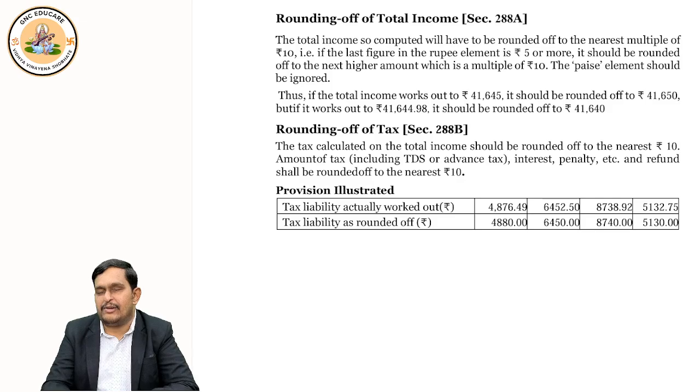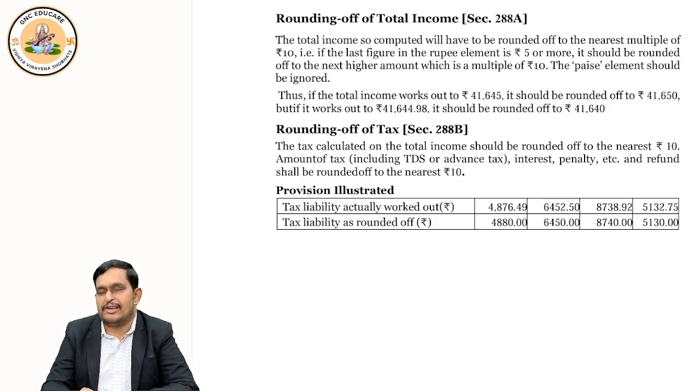Suppose you prepared your total income computation under income tax, and when you found the total income, it was, for example, 104 rupees. So round it off to the nearest 10 rupees. What is the nearest 10 rupees to 104? 100. So 100 is your income.